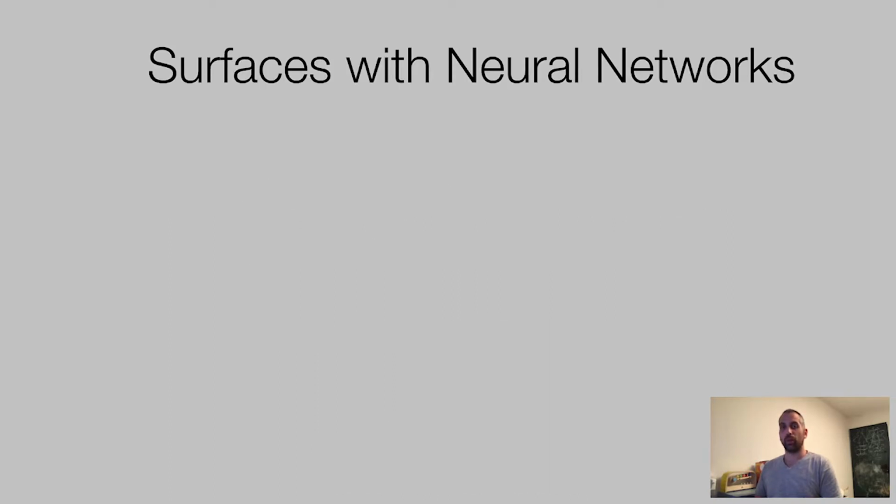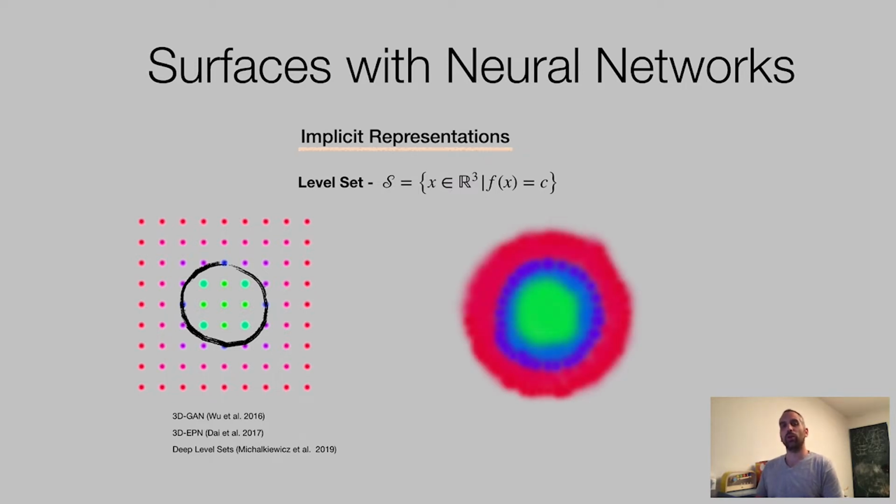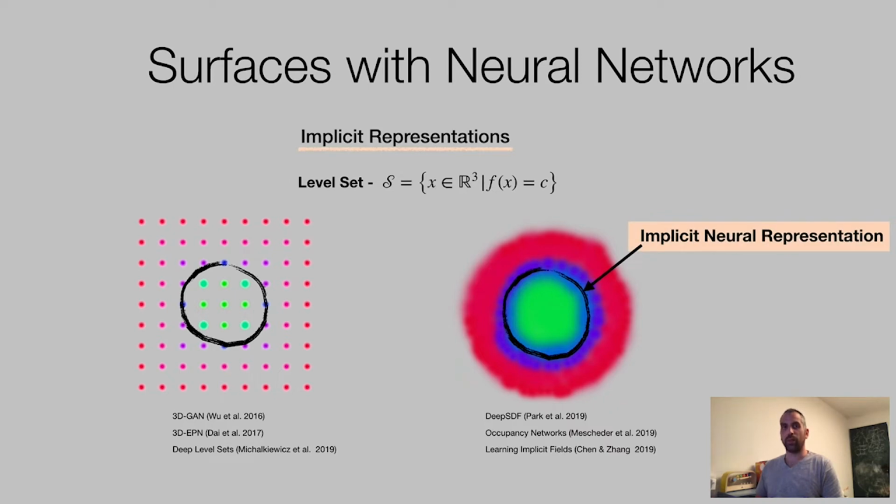Recently, neural networks have done a good job in learning 3D shapes, but one popular approach for representing shapes is by surfaces. In particular, implicit representations, where the idea is that a surface is defined as a level set of some volumetric function. One option is to define the implicit volumetric function over a fixed grid. The second option is that instead of working with a discretized ambient space, we can use a neural network to model a continuous volumetric function. Then the shape is defined as a level set of a neural network. I will refer to this type of shape modeling as implicit neural representations.